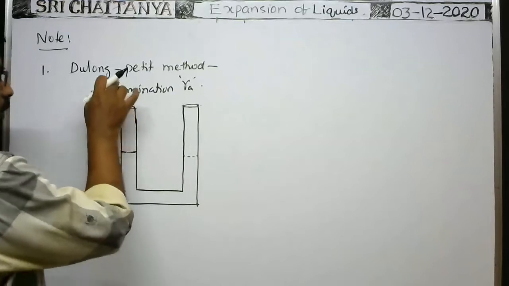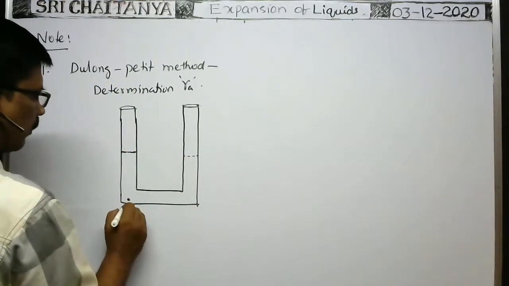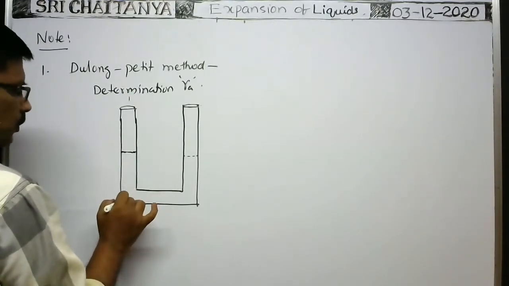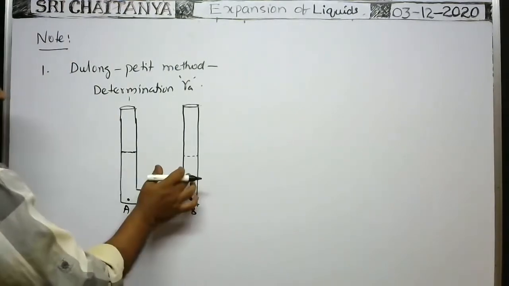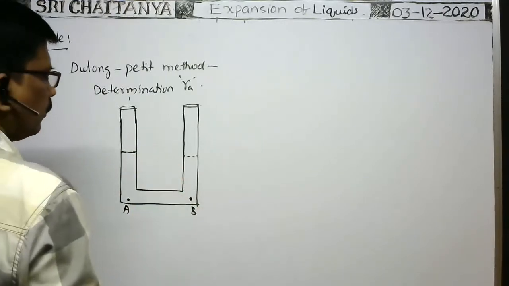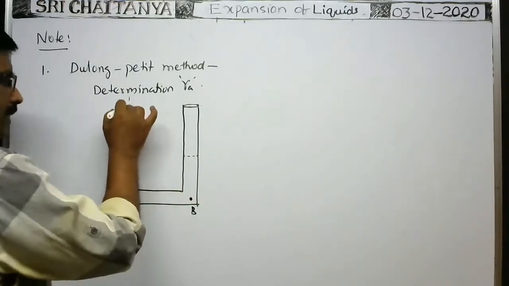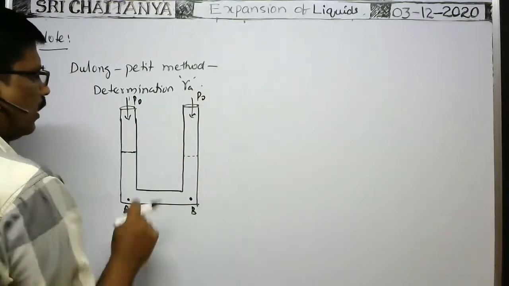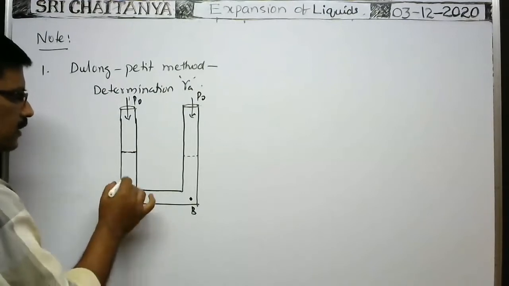Okay, and when you stop pouring the liquid, the two liquid levels stand at the same height, because at the bottom of this vertical limb the point A is here, and at this point B is here. As the temperatures are the same, the pressure at this point and the pressure at this point are the same. That must be so, as it is a horizontal tube. On the surface of the liquid, no doubt atmospheric pressure acts, here also atmospheric pressure acts. And at a temperature T1, the pressure due to this height of the liquid column is H1.